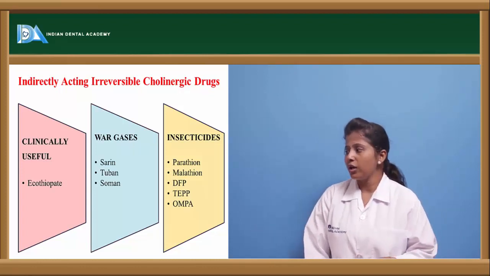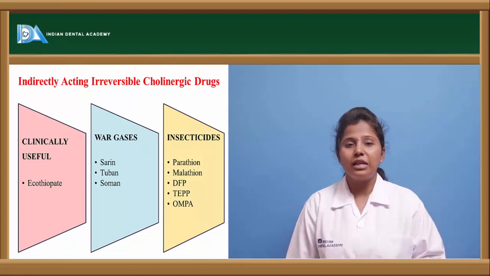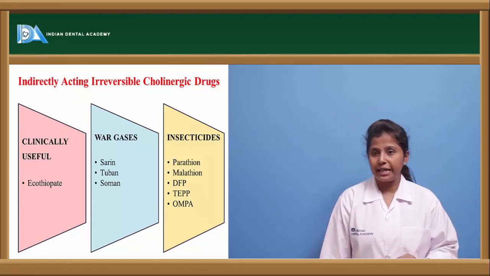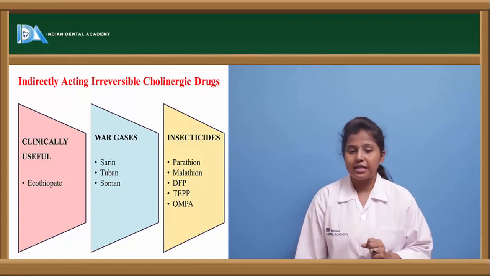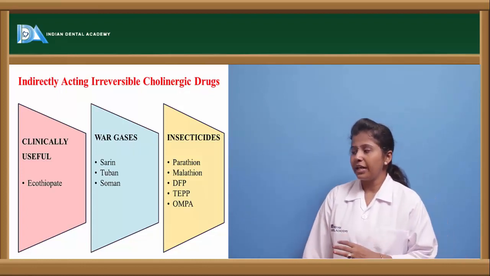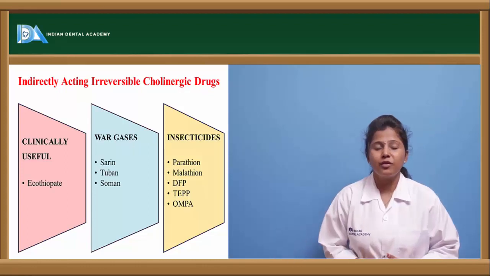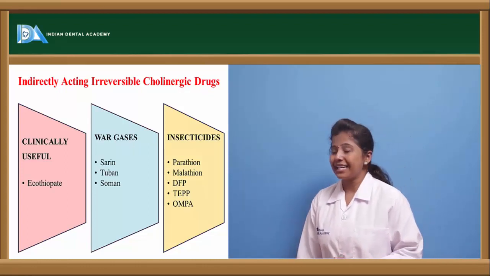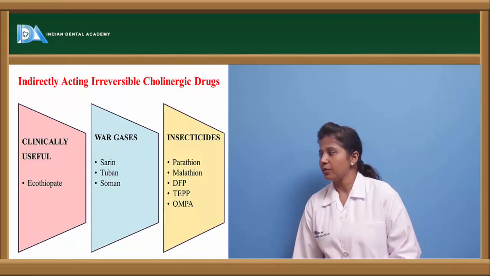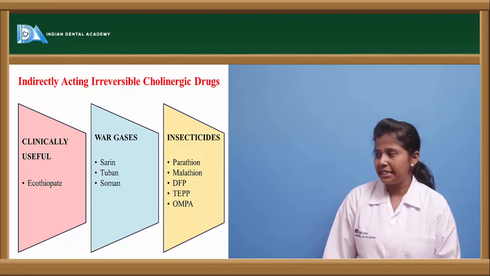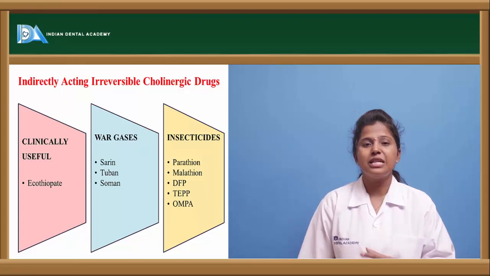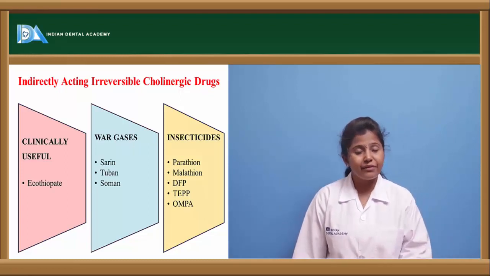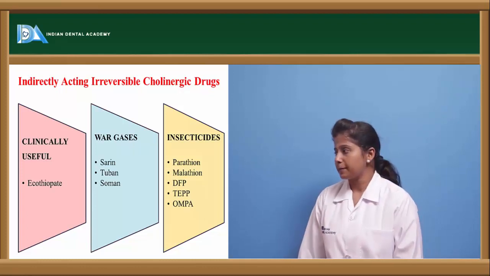Among them, ecothiopate is the only clinically useful irreversible drug of the cholinergic category, and there are other drugs like sarin, tabun and soman. These are considered to be war gases, used only during wars. And there are insecticides like parathion, malathion, DFP, TEPP and OMPA. These are a few of the insecticides which have cholinergic action.